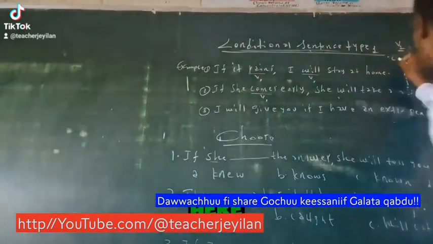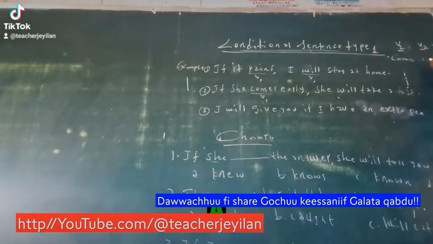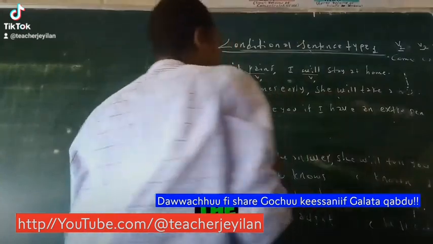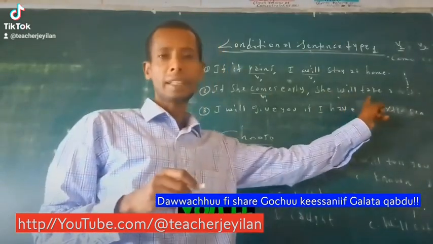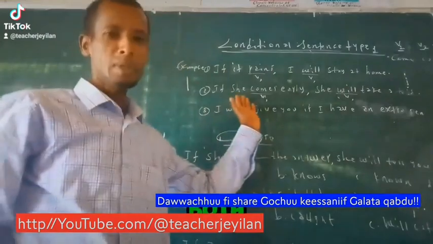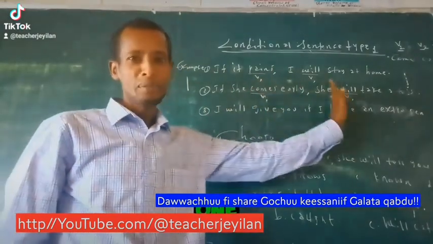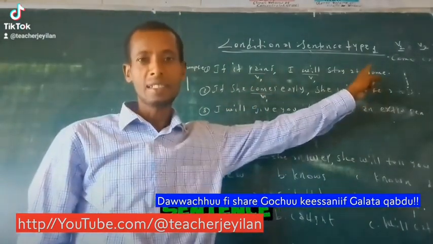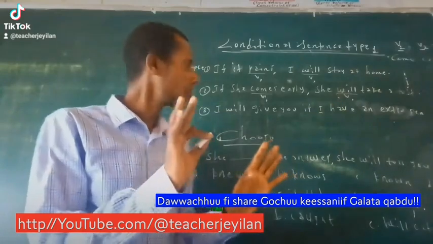We have come, came, and come. Come is verb 1. Now we have V1. And the second part, she will take a test. Will is verb 1. On both parts, we have verb 1. Conditional sentence type 1 has to do with verb 1.